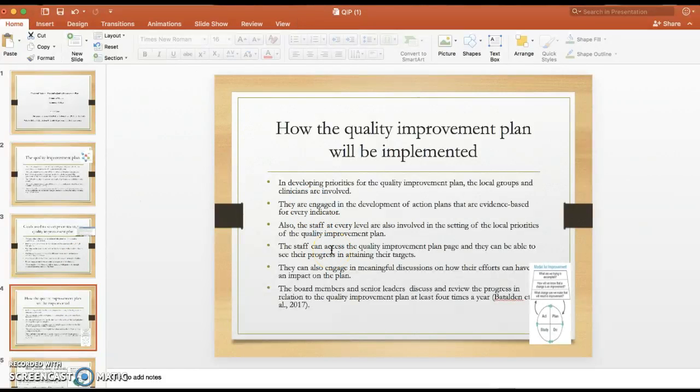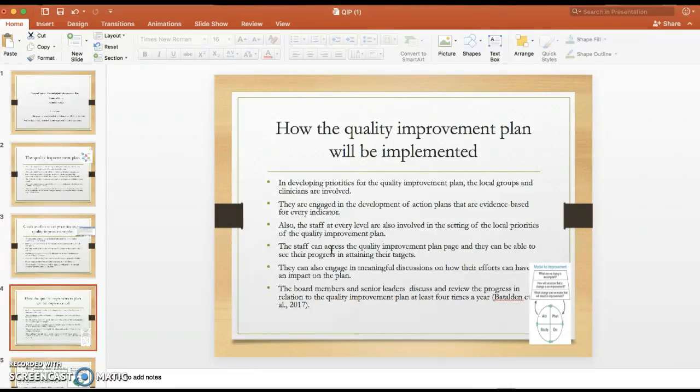How the Quality Improvement Plan will be implemented. In developing priorities for the Quality Improvement Plan, the local groups and clinicians are involved. They are engaged in the development of action plans that are evidence-based from every indicator. Also, the staff at every level are involved in the setting of local priorities of the Quality Improvement Plan.